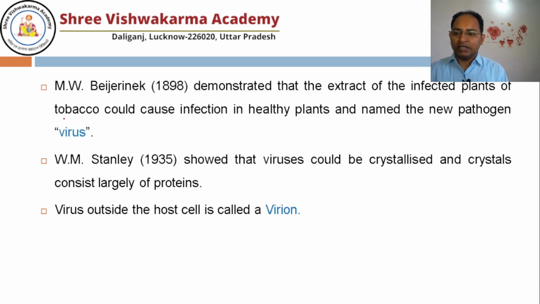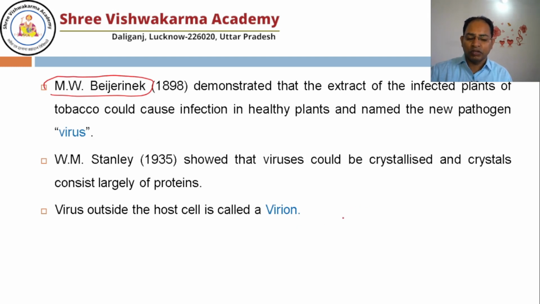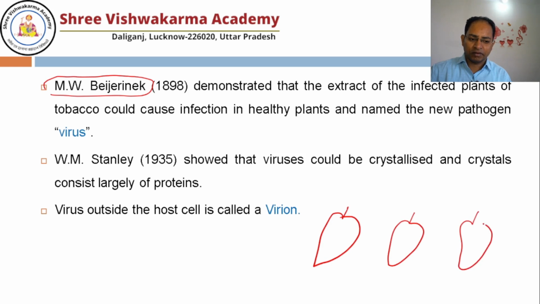One scientist was there, M.W. Beijerinck. He was the first to demonstrate this with an experiment. Let me show you the experiment performed by M.W. Beijerinck. Suppose you take three leaves.